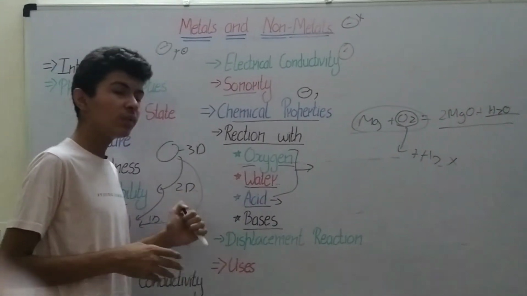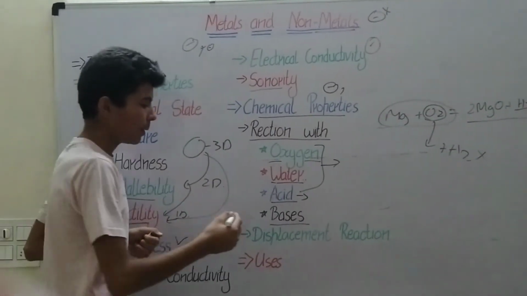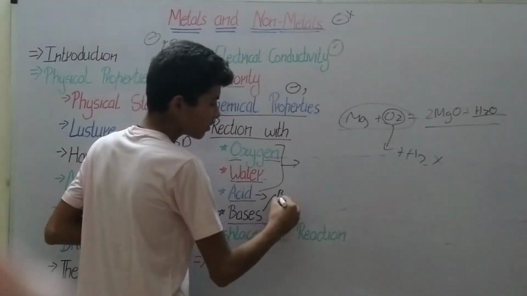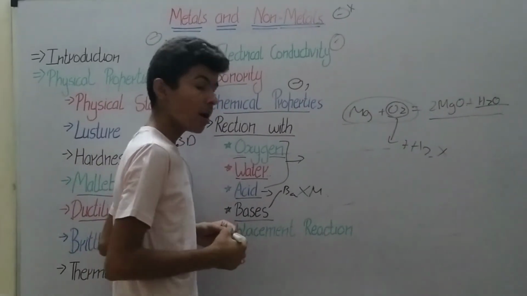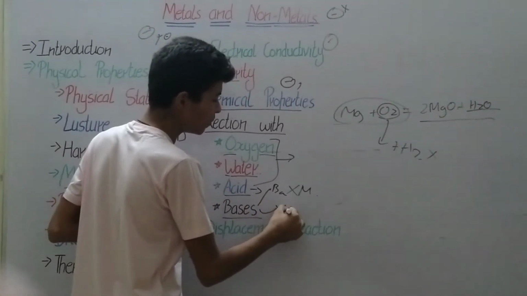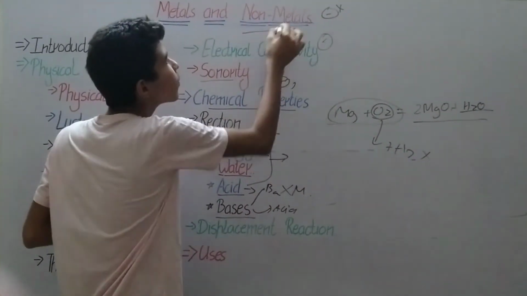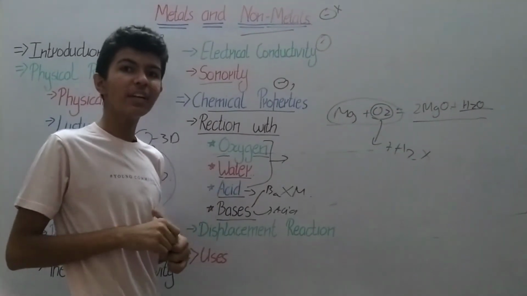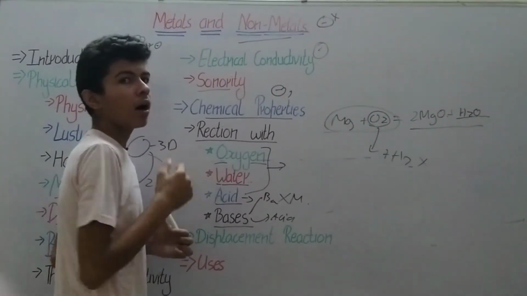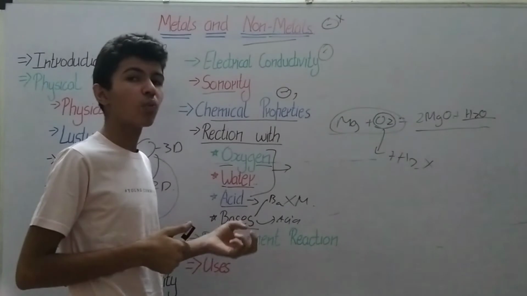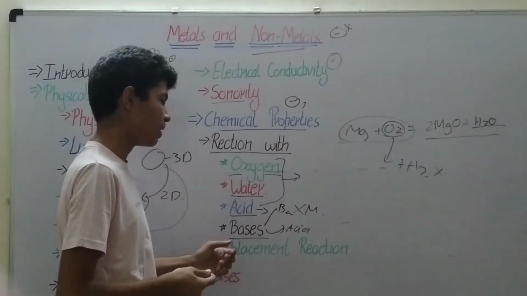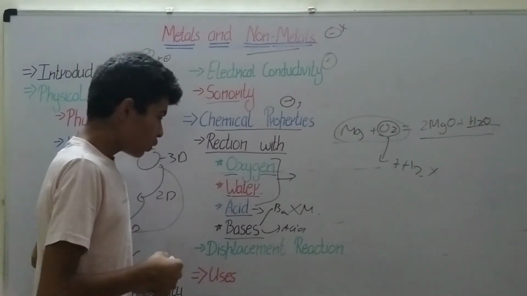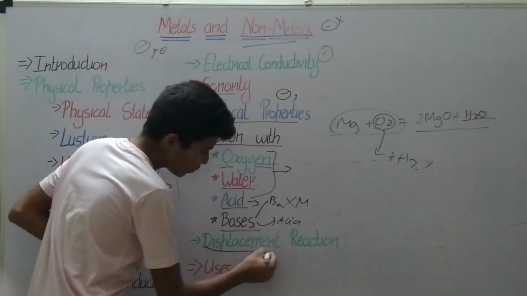So what is the reaction with base? In fact, metals are basic, so they mostly don't react with bases, but non-metals do react, as acids do. So what do they do? They form the respective salts plus water, and hydrogen gas is liberated. So now another property is the displacement reaction.